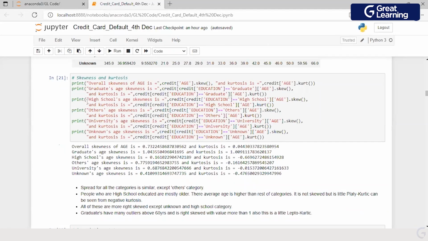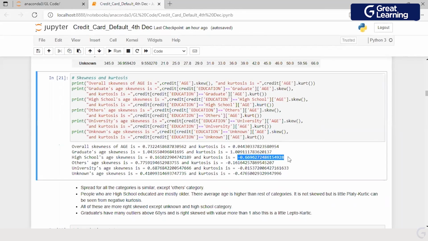So if you look at the people with high school graduates, the kurtosis value which you have is negative. What does that indicate? What does a negative kurtosis mean? It's a flat peak, right? Then most of the variables are right skewed because you have all the values.